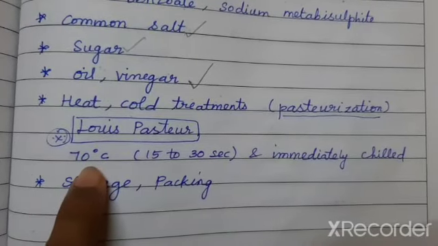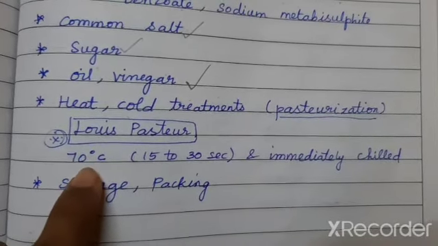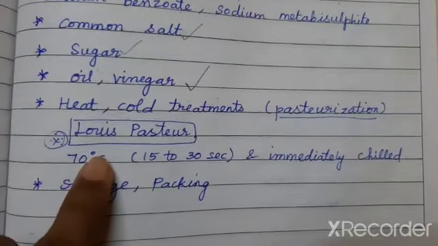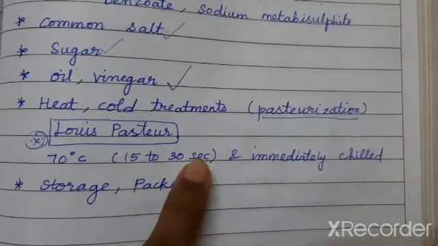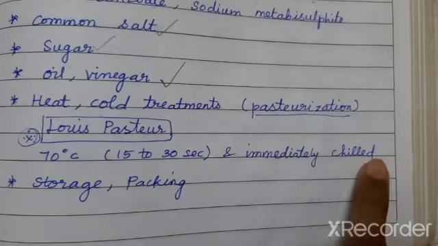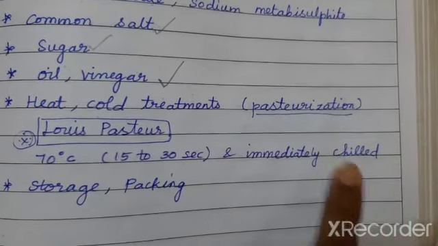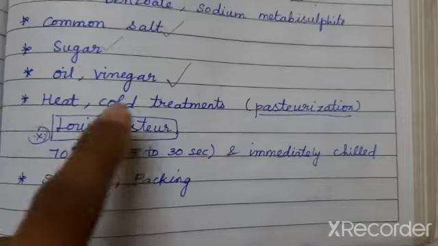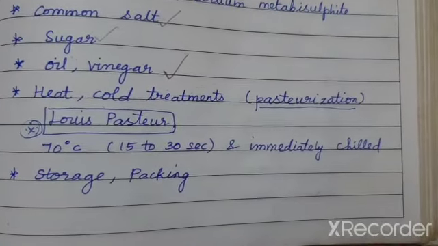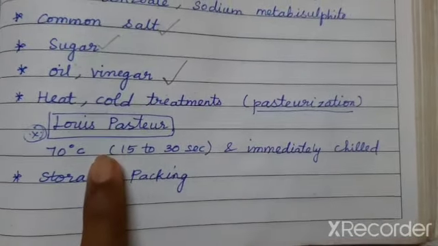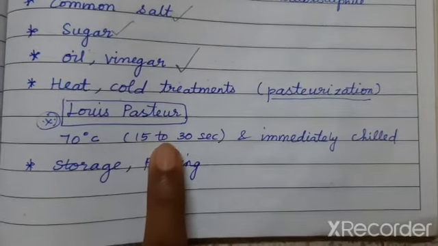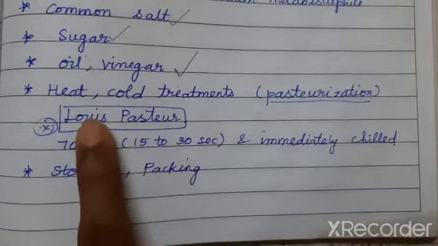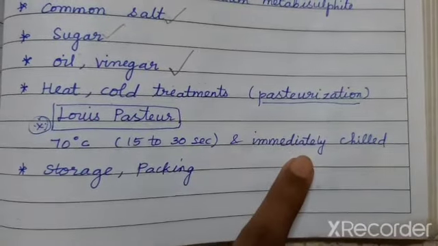Okay, all the milk which comes in the packet will be initially treated at about 70 degrees Celsius for around 15 to 30 seconds. Okay, and it is immediately chilled, immediately brought to a very low temperature, so that it is applied to a very high temperature and there occurs a sudden cooling.